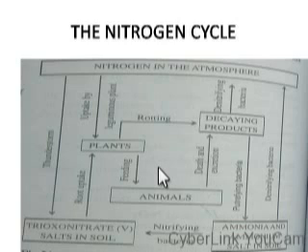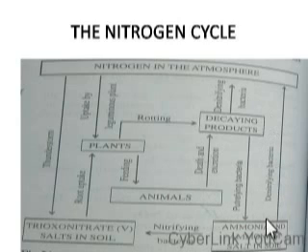All these take place in converting atmospheric nitrogen for plant and animal use. But death and decay of plants and animal return nitrogen back to the atmosphere.